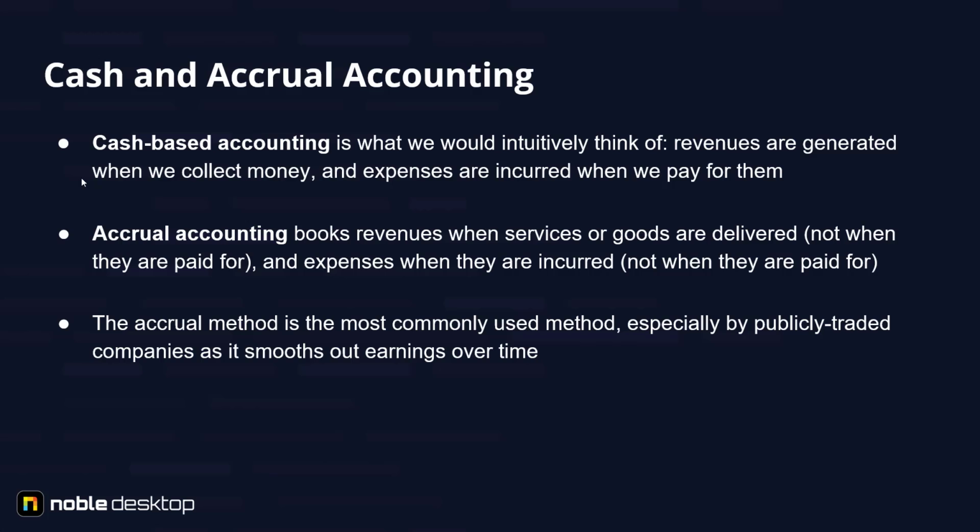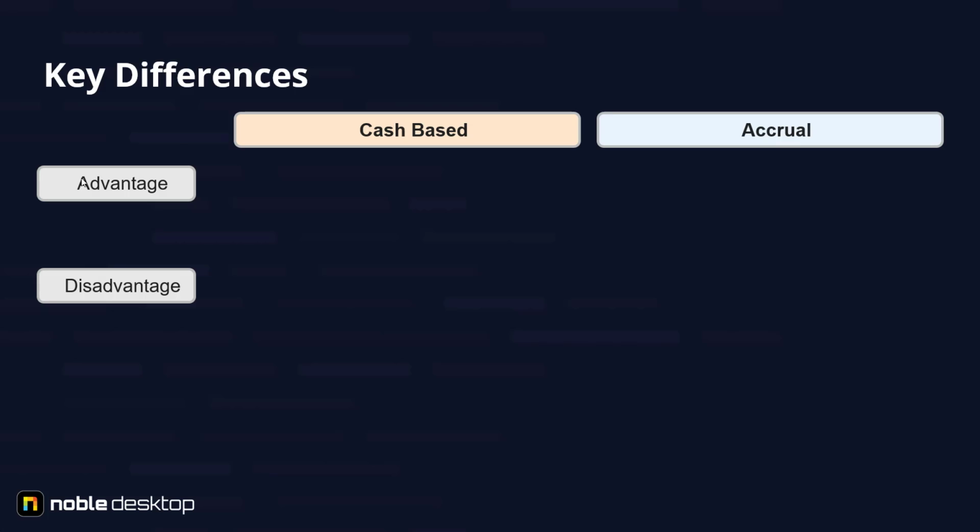The accrual method is the most commonly used method, especially by publicly traded companies, as it smooths out earnings over time. Let's take a look at key differences between cash-based and accrual accounting.